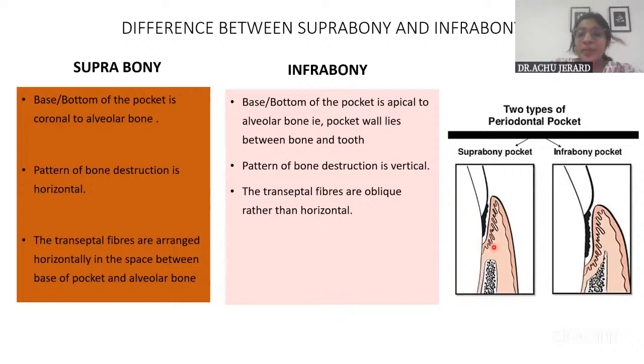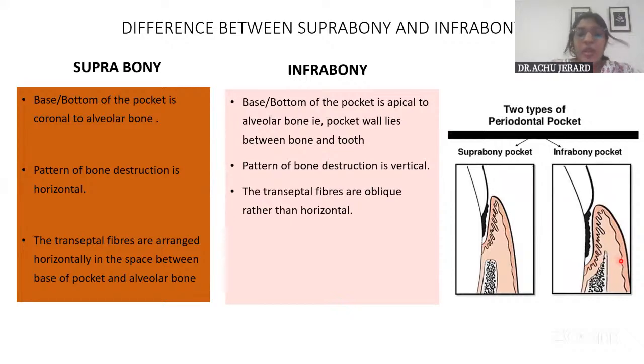And about the transeptal fibers. Transeptal fibers are actually gingival fibers, or you can also classify them as periodontal fibers, but they don't have alveolar bone attachment. They run above the alveolar bone. So in suprabony pockets, they run in the same horizontal pattern, horizontally in the interdental space. Whereas in infrabony pocket, their orientation changes from horizontal to oblique because the shape of the bone itself has been destroyed like that. So the orientation of fibers also changes.